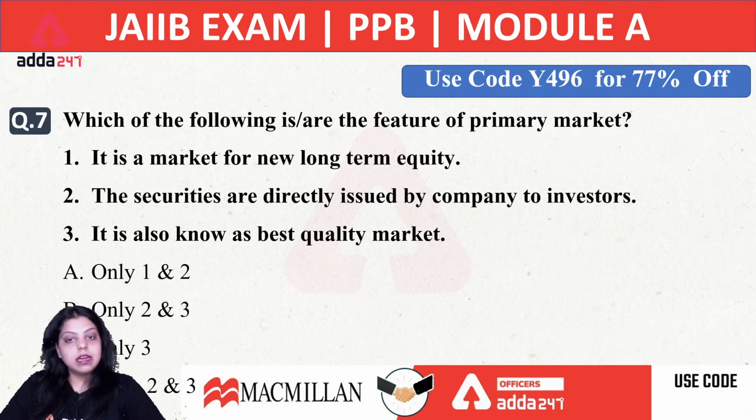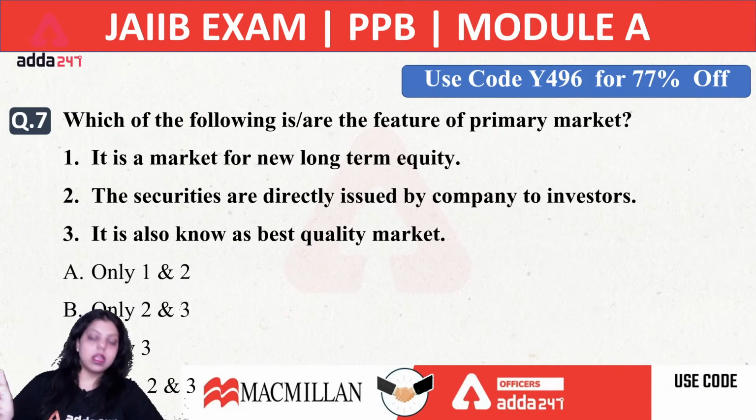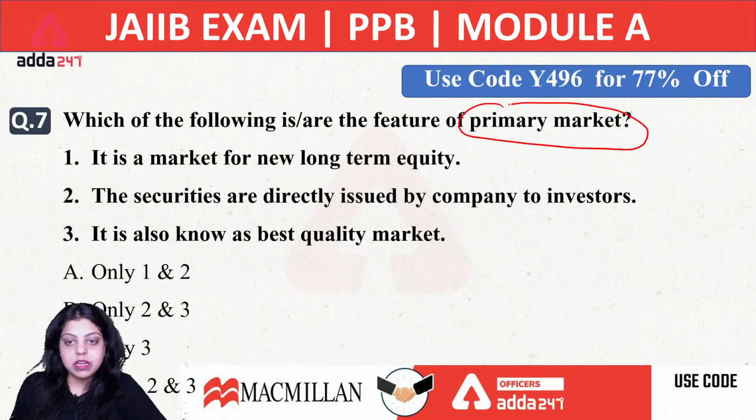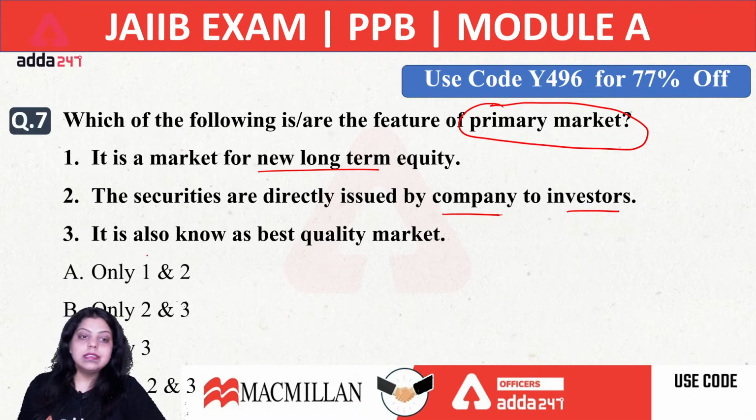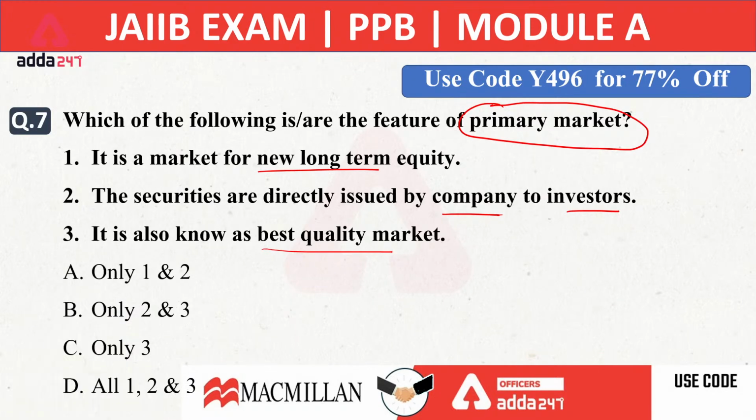Now next question. Which of the following are the features of primary market? We are talking about the primary market, which is a part of the capital market. Yesterday we discussed the primary market. You have to tell which of the following are the features of primary market. First is saying it is a market for new long-term equity. Second is saying the securities are directly issued by the company to investors. Third is saying it is also known as best quality market. First option is only 1 and 2, second is only 2 and 3, third is only 3, and fourth is all 1, 2, 3. Now what will be the answer to the seventh question?